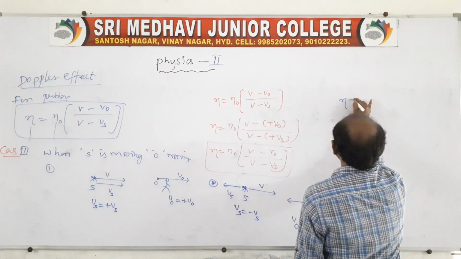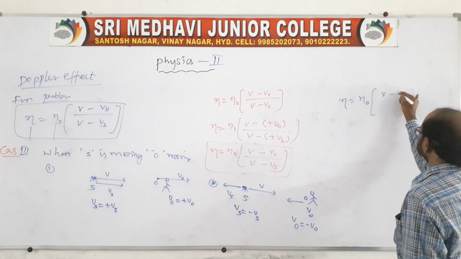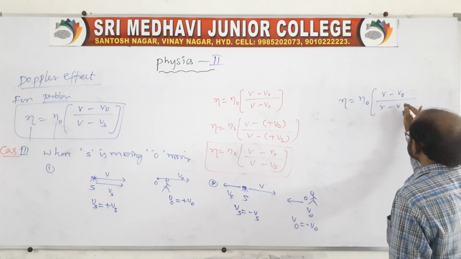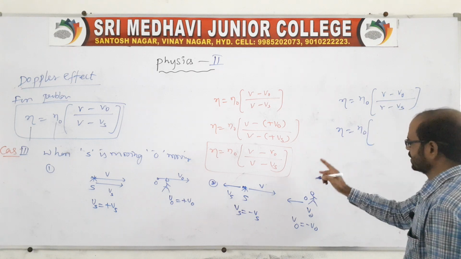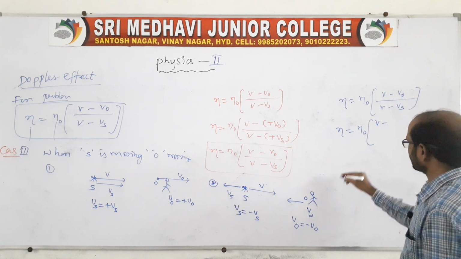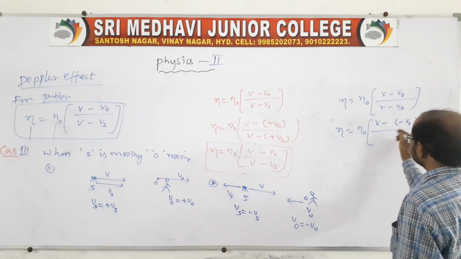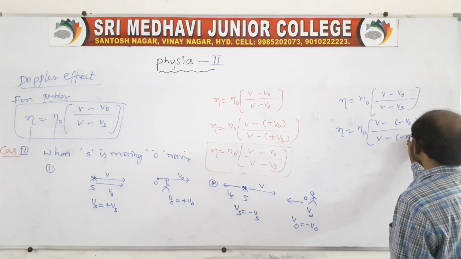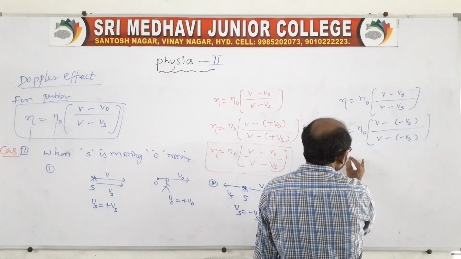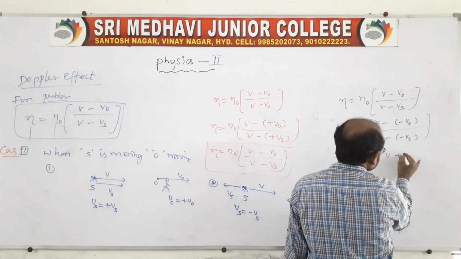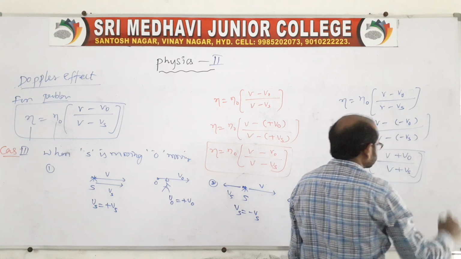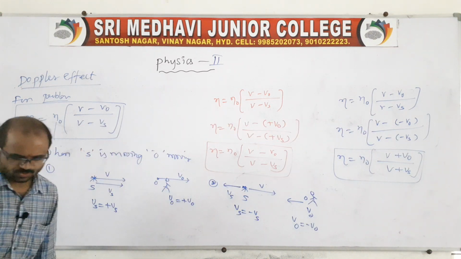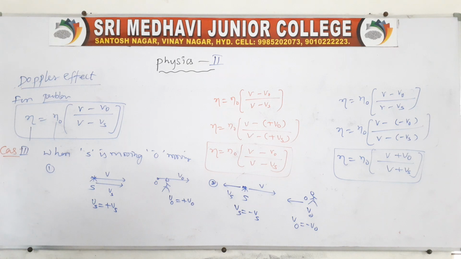Then the apparent frequency N is equal to N naught into V minus (minus V naught) by V minus (minus Vs). These are the cases related to the Doppler effect. Clear? This is the apparent frequency when source and observer are in motion.